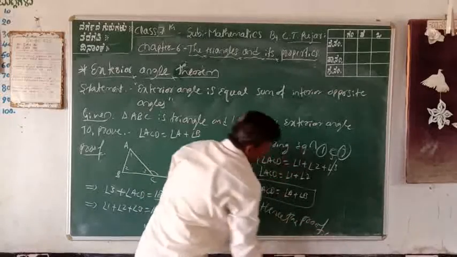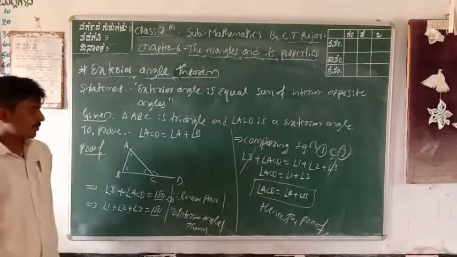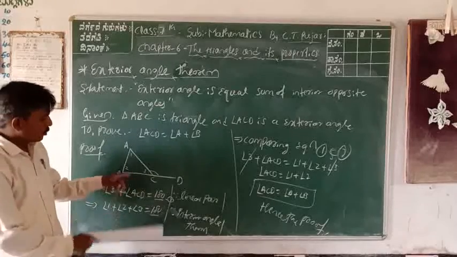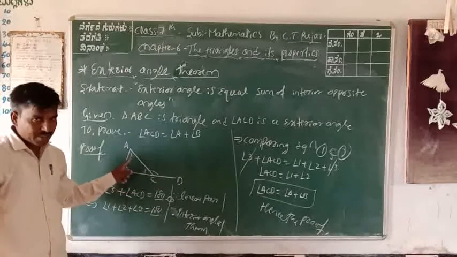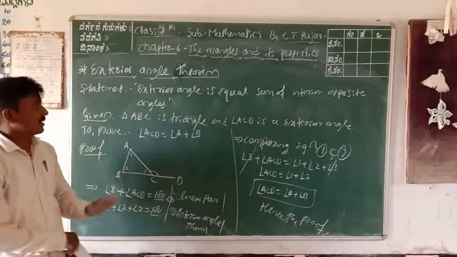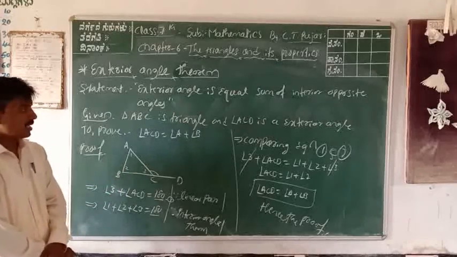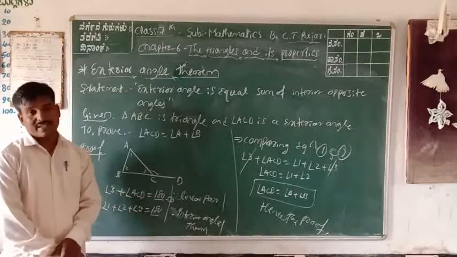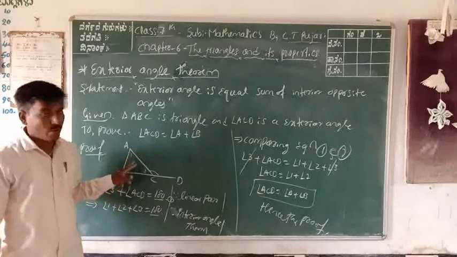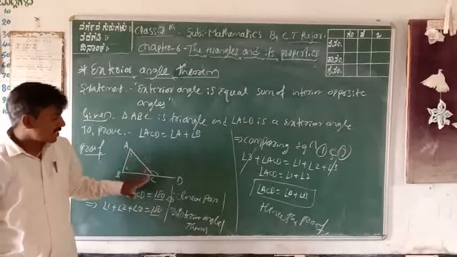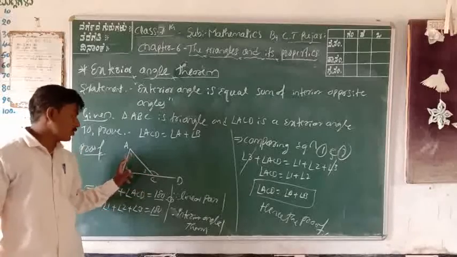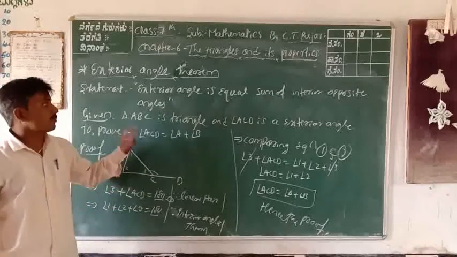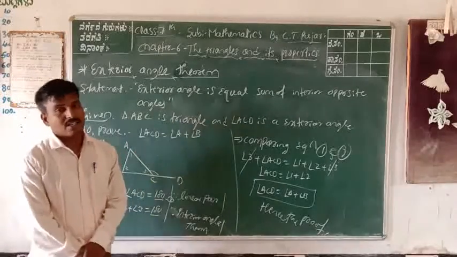This is your exterior angle theorem. The exterior angle ACD is equal to the sum of the interior opposite angles, 1 plus 2. The sum of interior angles is equal to 180 degrees. Otherwise, the exterior angle is equal to the sum of the interior opposite angles. Next, you can practice more examples in your textbook. Got it? Practice more examples in your homework. I shall continue next class.